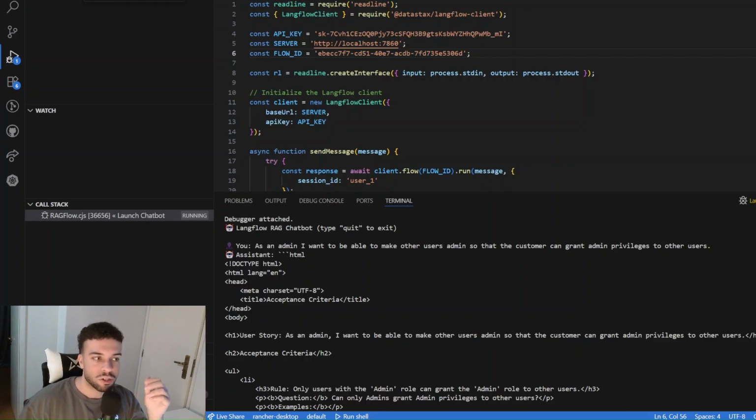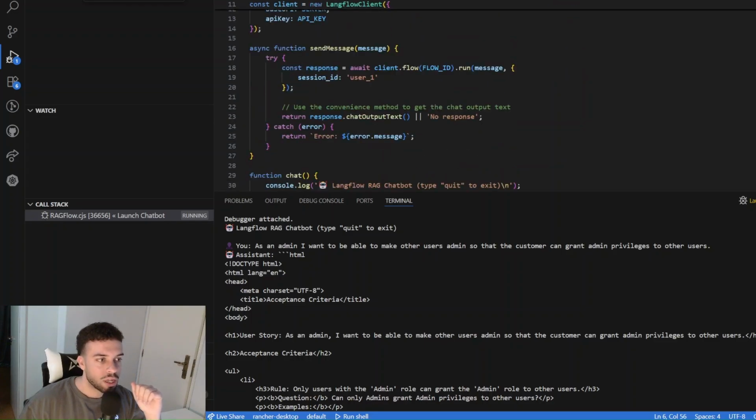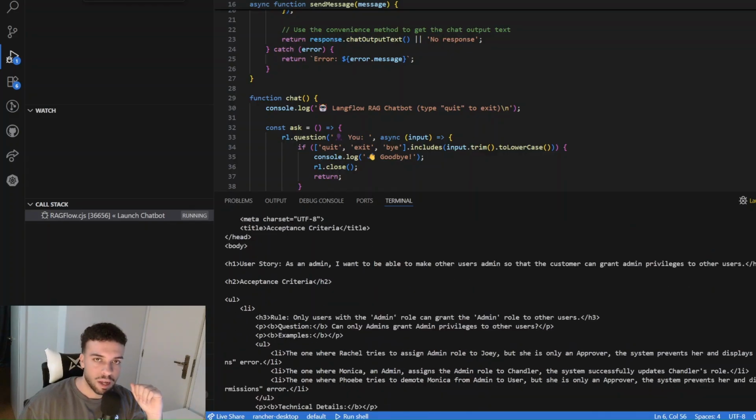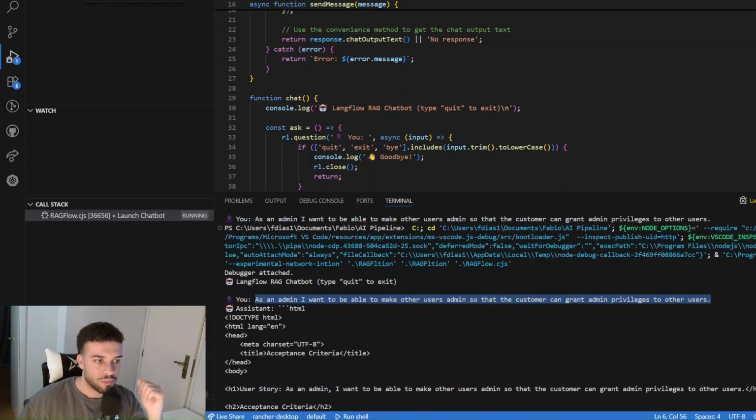So you just need a bunch of keys, the ID of your flow, and then you can just write your own application to interact with it. So I've just written this very simple chatbot interface that you can just ask whatever you want. Like I've input the user story here, and the assistant just outputted to me the complete acceptance criteria for my user story. So yes, you can interact with your flow like that.